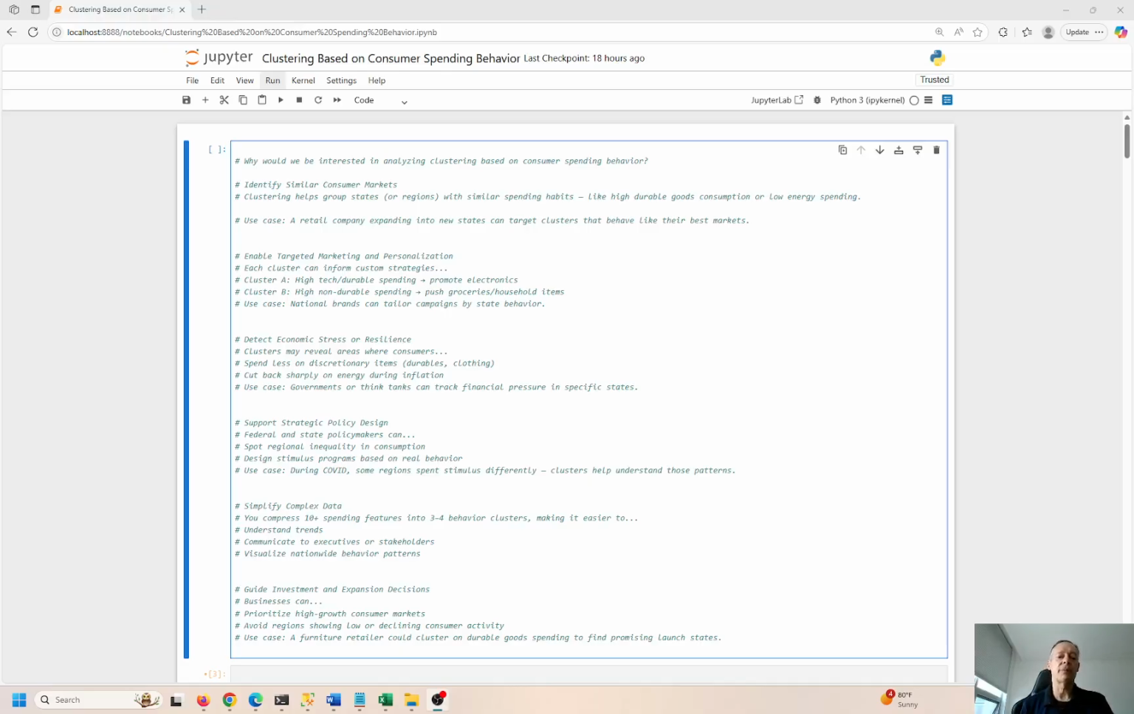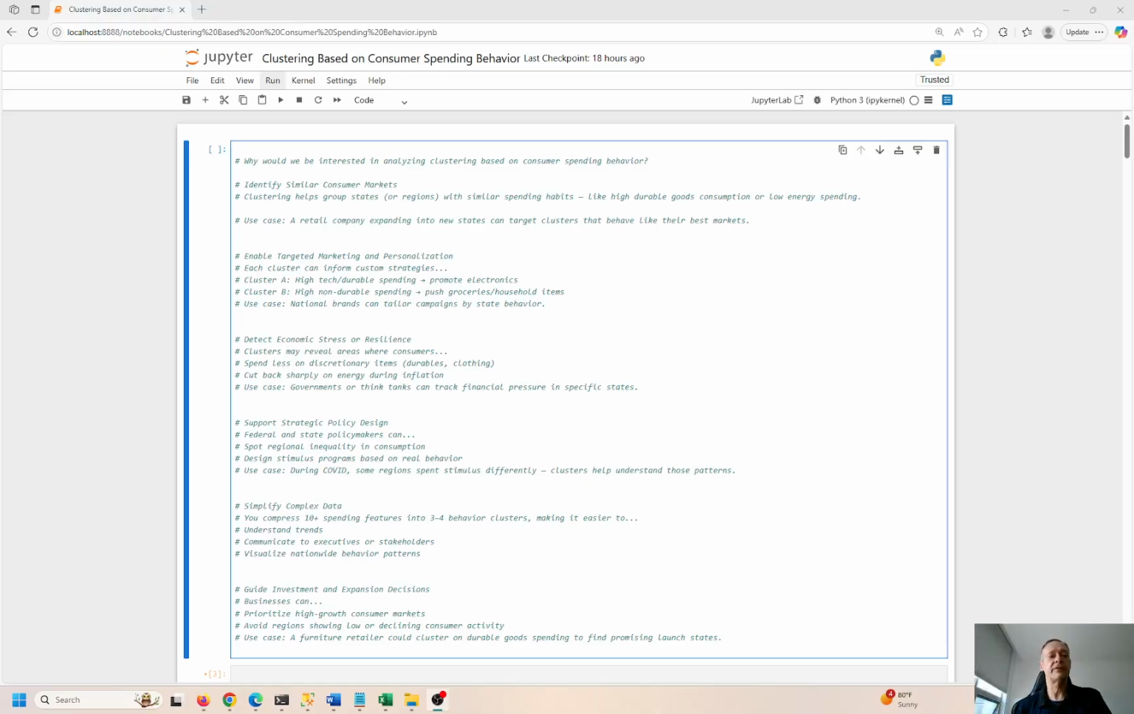This can overall help us guide investment and expansion decision making. The business can prioritize high growth customer markets and avoid regions showing low or declining customer activity. We'll steer away from that. A good use case could be a furniture retailer that clusters based on durable goods spending and finds promising launch states rather than expanding into every state.